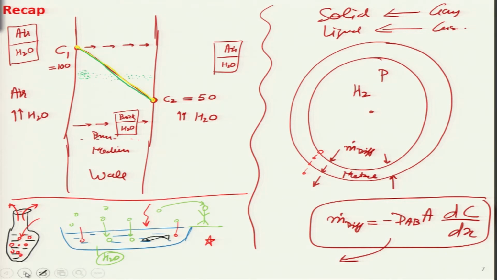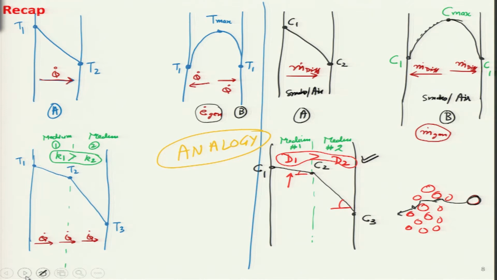Today we will continue this particular topic and look at different types of cases like shown in this slide. Whatever is given in blue on the left side over here is in terms of heat transfer, where we are looking at the temperature profile T as a function of x, and the same thing we will see on the right hand side in terms of mass transfer, where we will see concentration as a function of x, and I can convert concentration into density as a function of x. We looked at very interesting cases, straight line first.